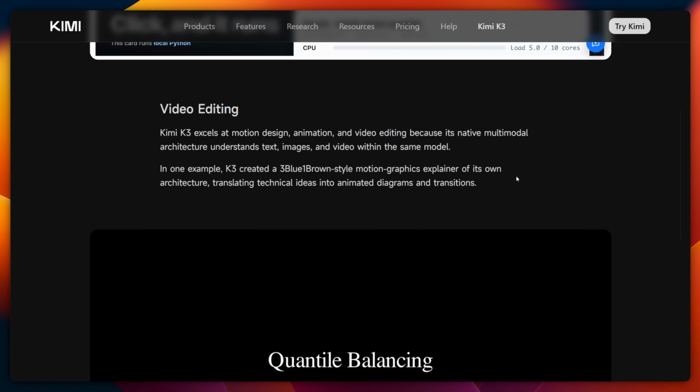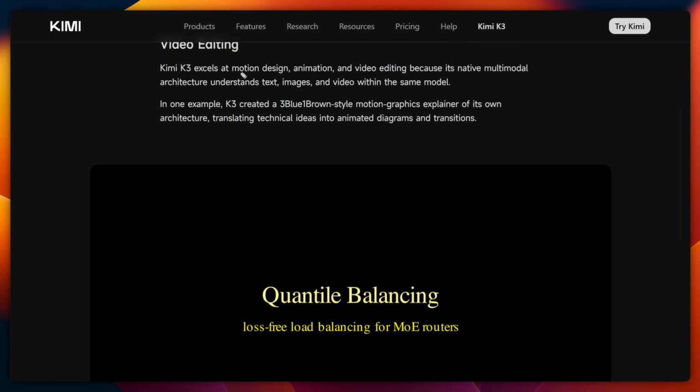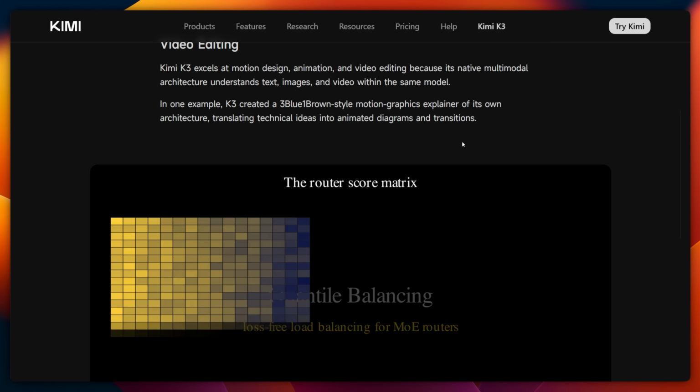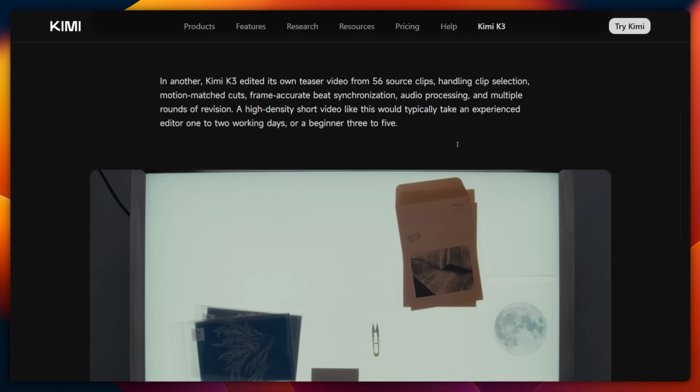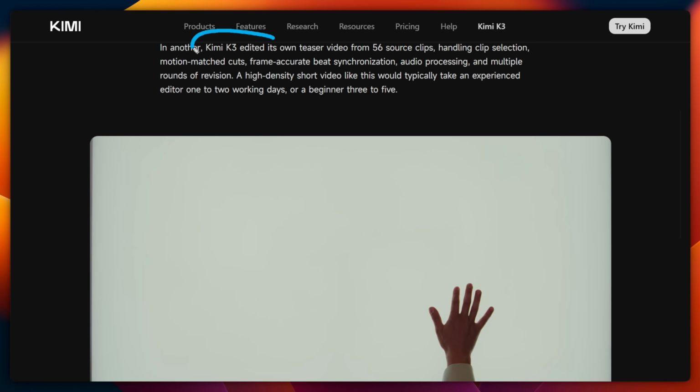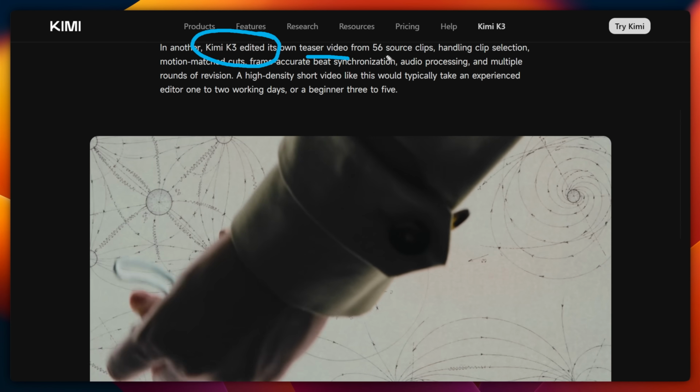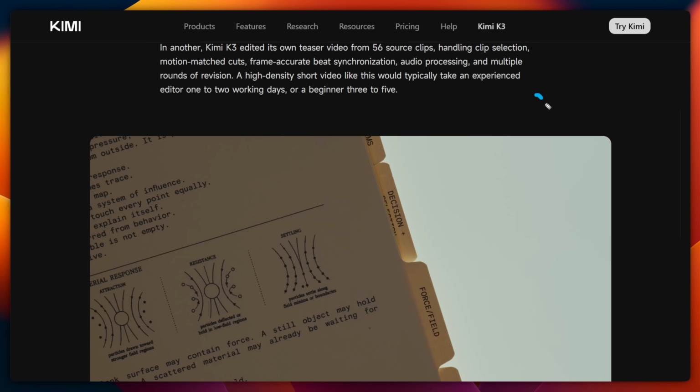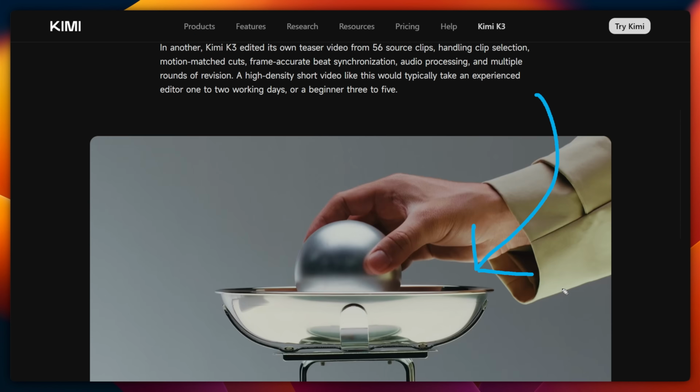all look the same. Another point of note is that it's pretty good at video editing, from motion design to animation to video editing in general. You see, there aren't really any extensions where AI is jumping into Adobe Premiere or DaVinci Resolve and really helping you with the process. I'd love to see where this goes, because right now in coding we have agents that plan, generate, and even test the code for you, but in video editing that's not quite there yet.